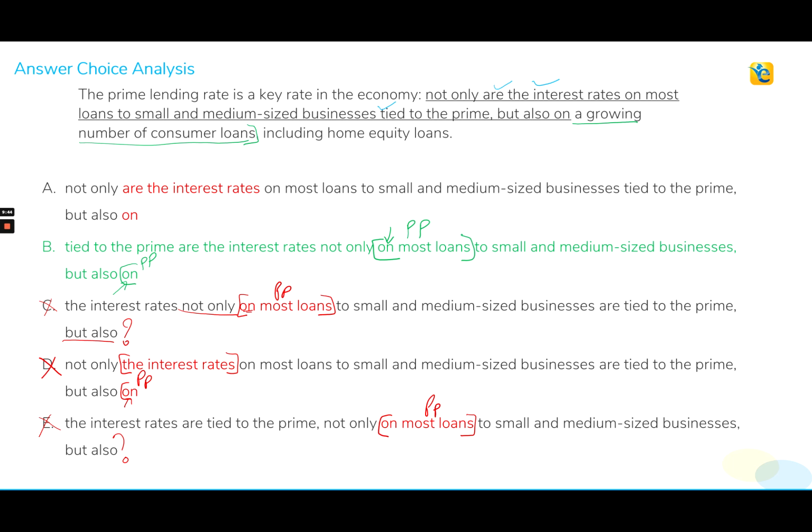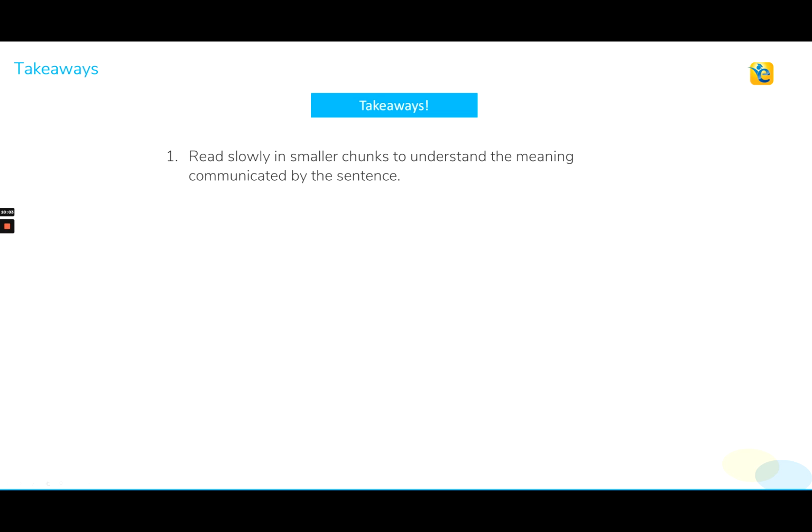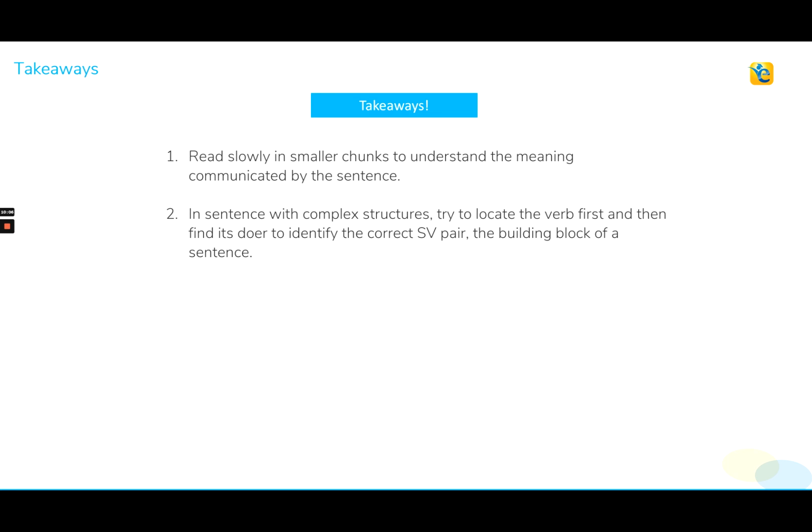So here the structure is an inverted subject-verb structure where the verb actually appears before the subject, which is generally not the case with sentences, right? So if you find such structures in other questions, make sure that you first identify the verb and then you find the doer of that action. That will help you understand the meaning communicated by the sentence better.